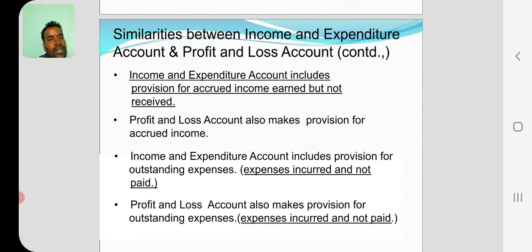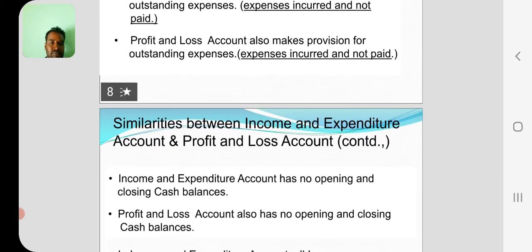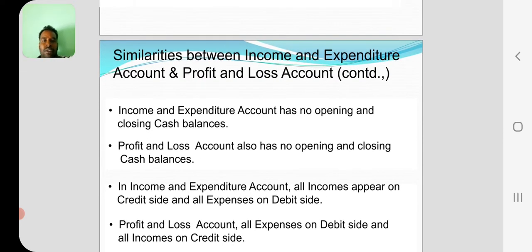Income and expenditure account includes provision for accrued income, earned but not received. Profit and loss account also makes provision for accrued income. Income and expenditure includes provision for outstanding expenses, expenses incurred and not paid. Profit and loss account also makes provision for outstanding expenses incurred, not paid.